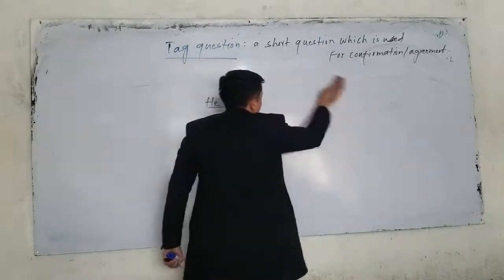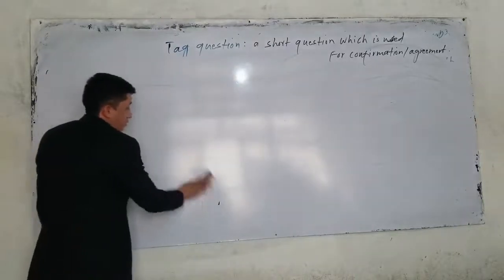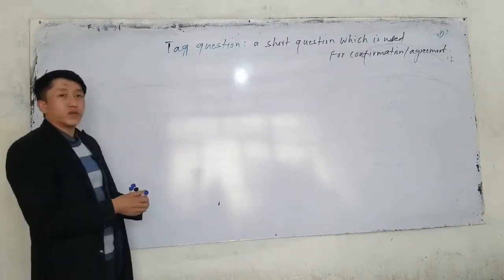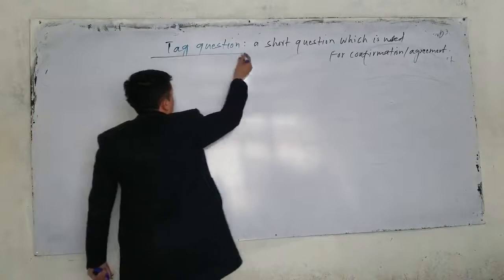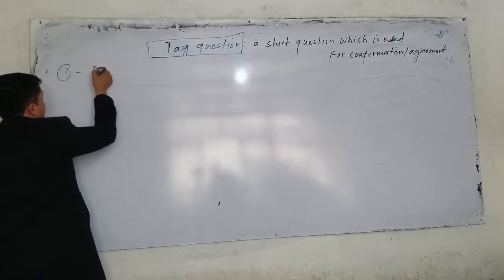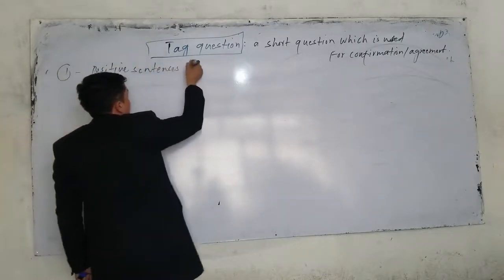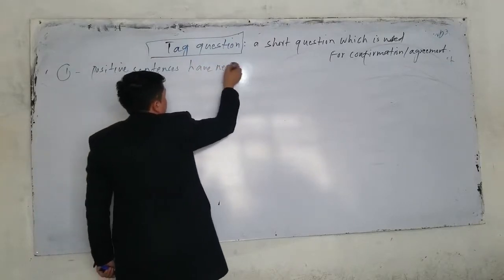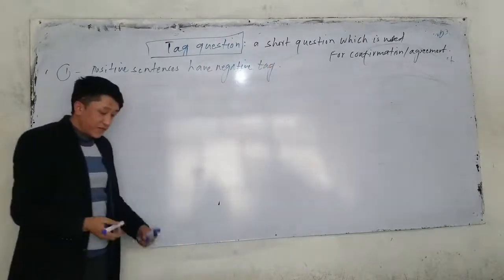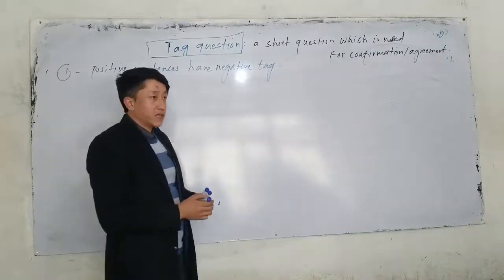Now, we will talk about all the rules and how we can make a tag question. Let's talk about the first one. All the rules of the tag question, we will talk about them. Now, the first one: positive sentences have a negative tag. If there is a positive sentence, it has a negative tag.